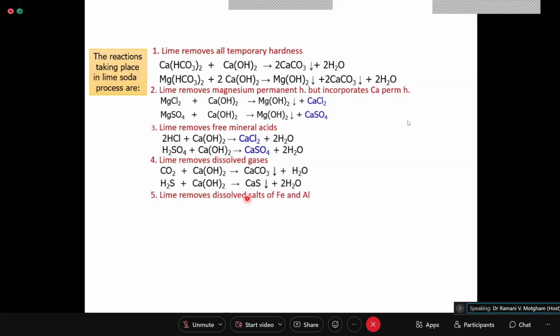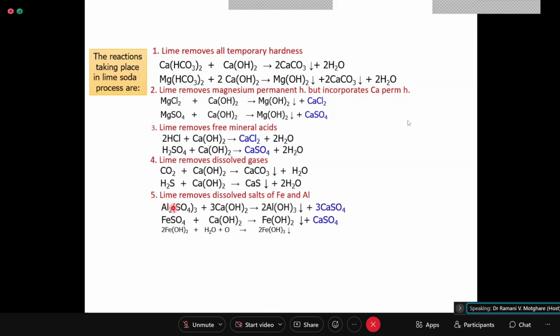Okay, then lime removes dissolved salts of Fe and Al. Now mostly Fe is there, Al is very less in quantity. But these Fe and Al, you must have seen that we use coagulants like FeSO4 and Al2(SO4)3. So these are the dissolved salts of Fe and Al. So lime can remove these. If you add alum, alum is Al2(SO4)3. Now, this 1 mole of alum requires 3 moles of lime for its removal, and the reaction leads to formation of 2 moles of Al(OH)3.